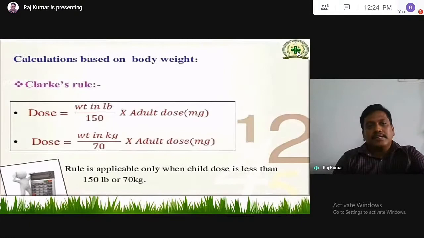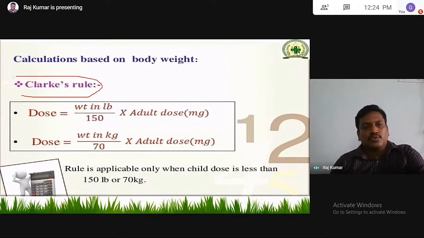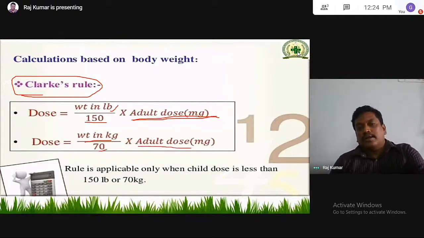Then calculation based on body weight. The first one is age, the second one is surface area, and the third one is body weight. Body weight is nothing but Clark's rule. Clark's rule: dose is equal to weight in lb by 150 into adult dose. Weight in lb by 150 into adult dose. Then weight in kg by 70 into adult dose.